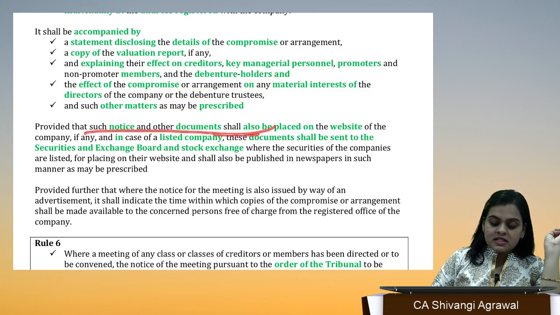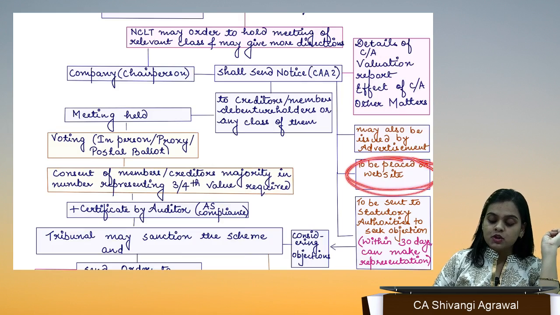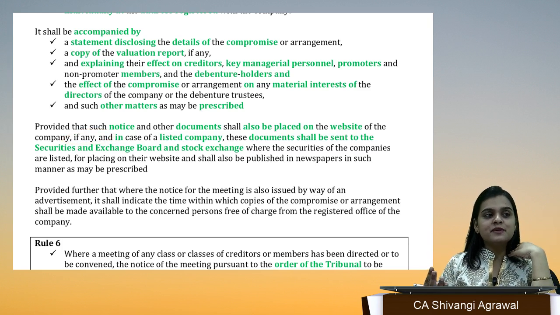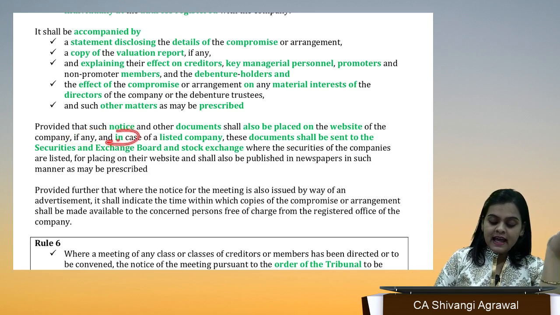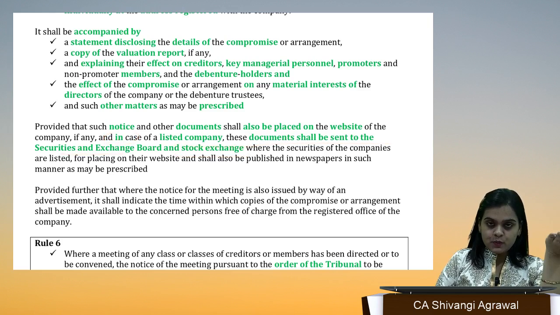Notice and other documents shall also be placed on the website. I have written here: to be placed on website. And of course, if the company doesn't have a website, where will you place it? And in case of a listed company, these documents shall be sent to SEBI also.